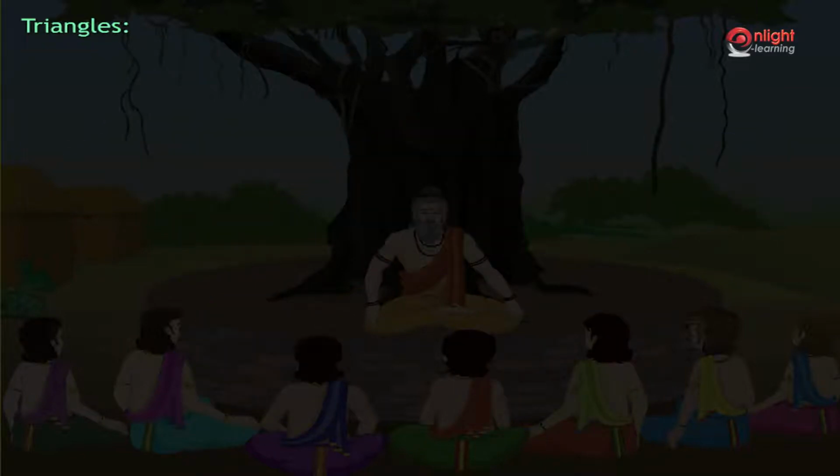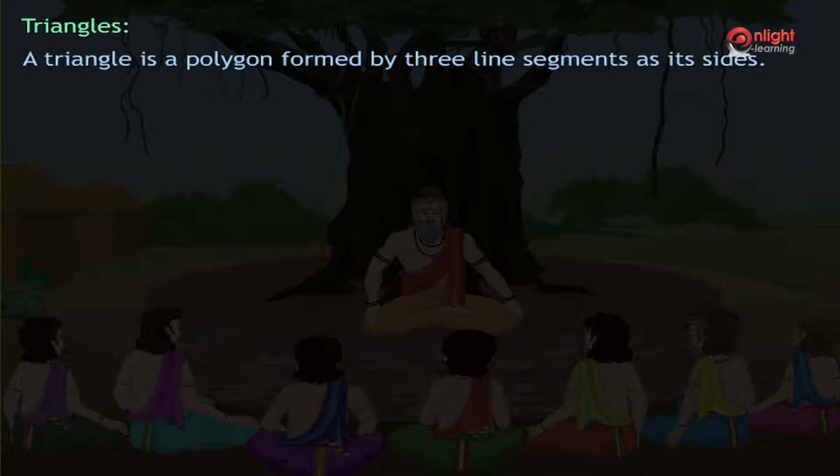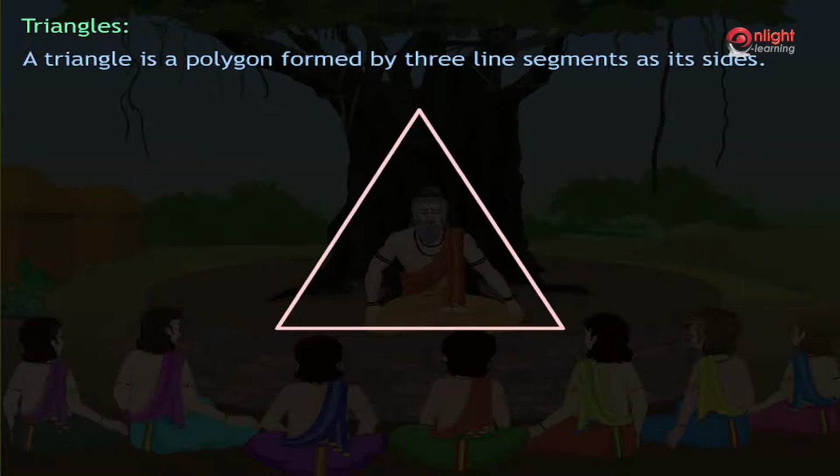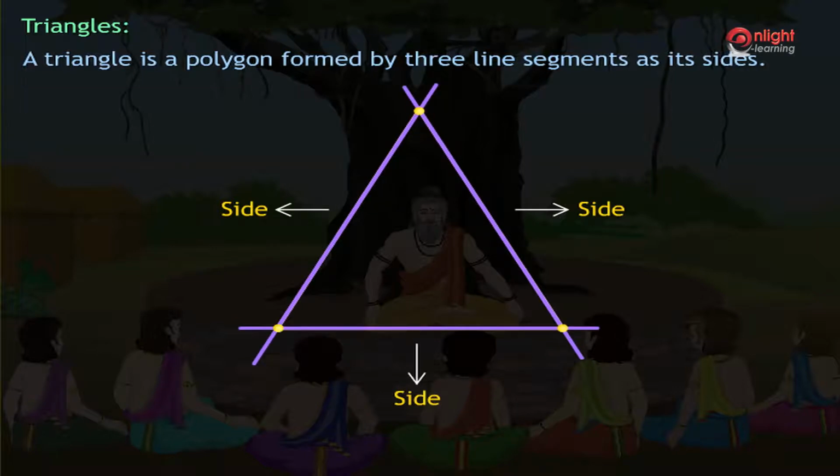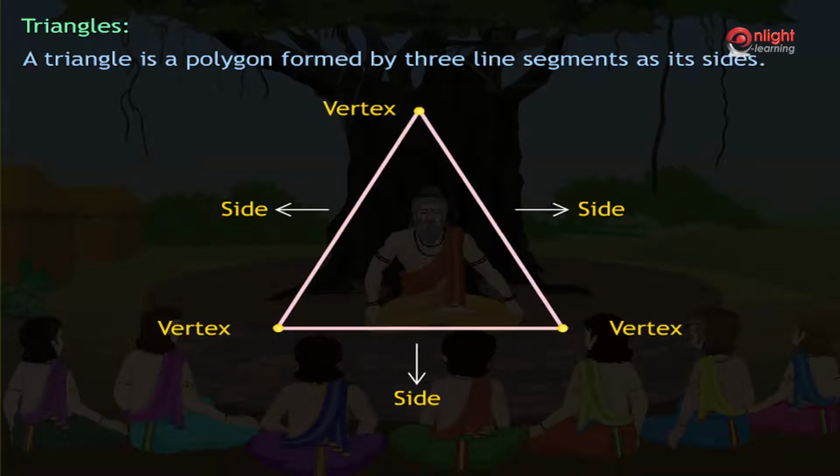As mentioned earlier, a triangle is a polygon formed by 3 line segments as its sides. Now let us look closely at the triangle. We observe that the 2 line segments or sides intersect at a point. This point of intersection of 2 sides is called the vertex. Generally, a polygon is named by naming its vertices.